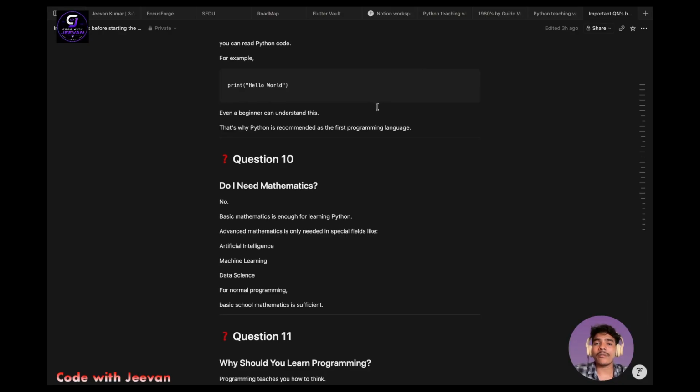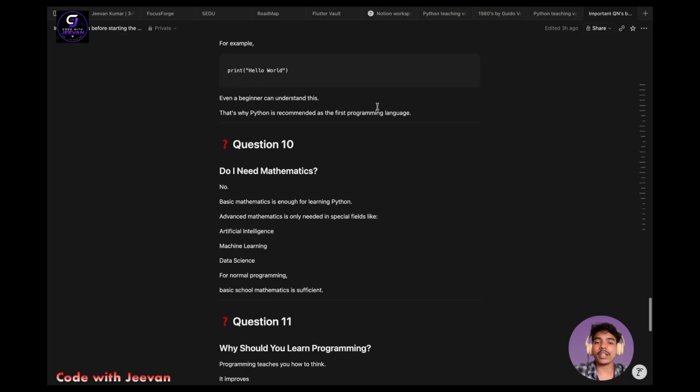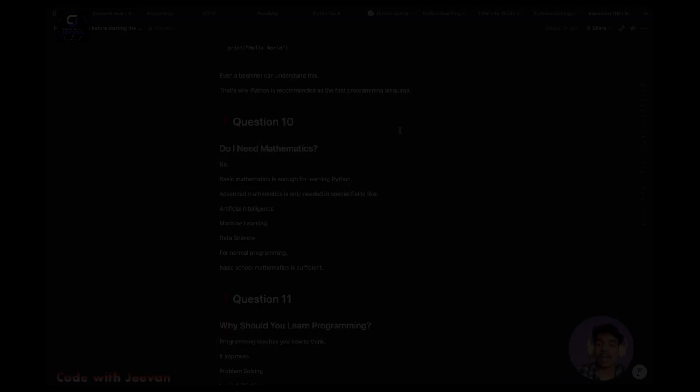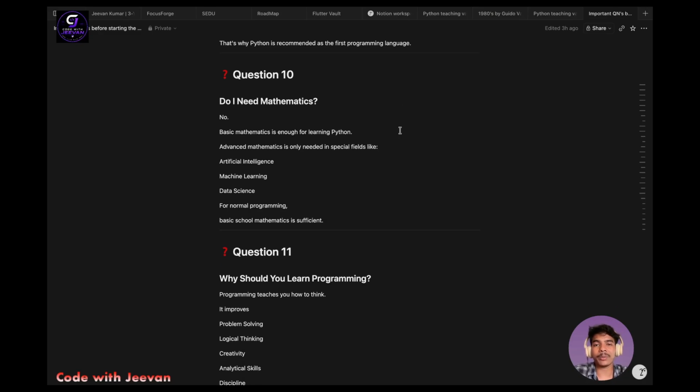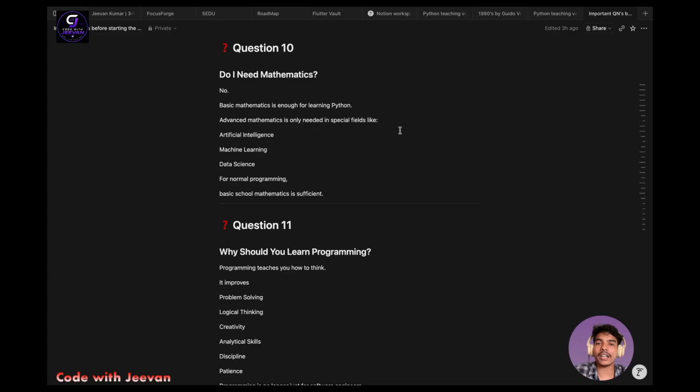That's why Python is very, very user friendly. That's why Python is recommended as the first programming language. And stepping back to the next question, do I need mathematics? Absolutely not. You don't need high level mathematics or high grades in mathematics. Basic mathematics is enough for learning Python.